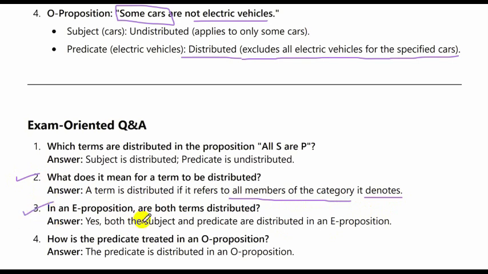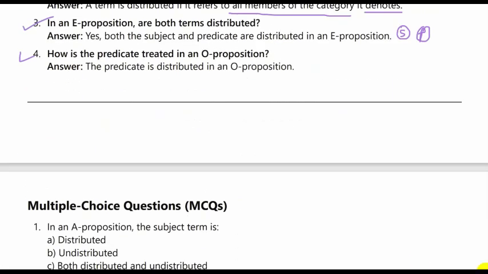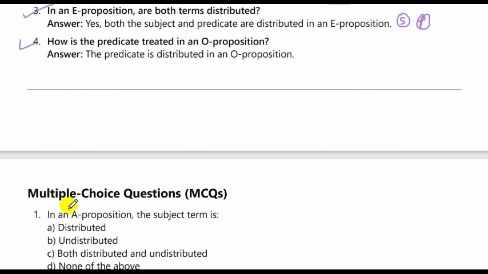In an E proposition, are both terms distributed? Yes, both the subject and the predicate are distributed in an E proposition. The E proposition says no S are P, so both are complete in their own respect. How is the predicate treated in an O proposition? In an O proposition, the predicate is distributed, as we saw from the summary chart. Alright, now let's look at a few MCQs and try to answer.